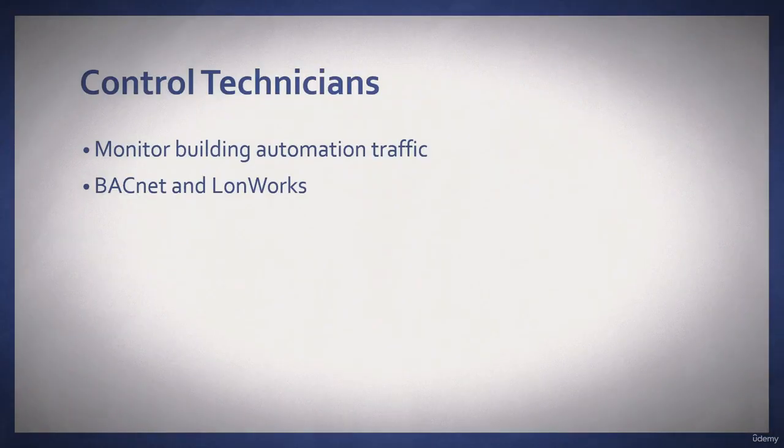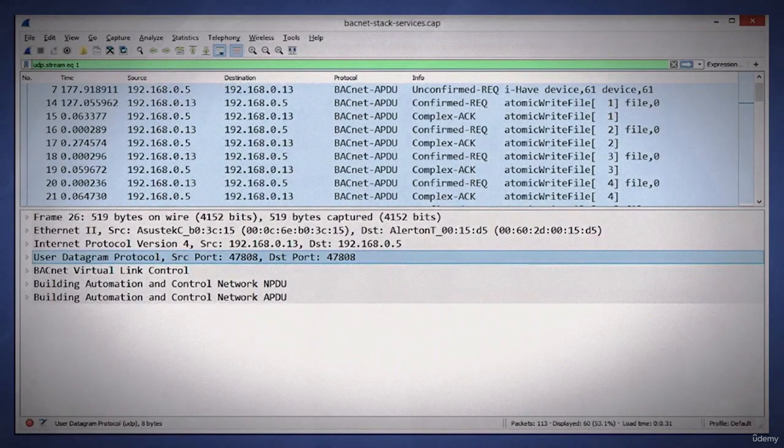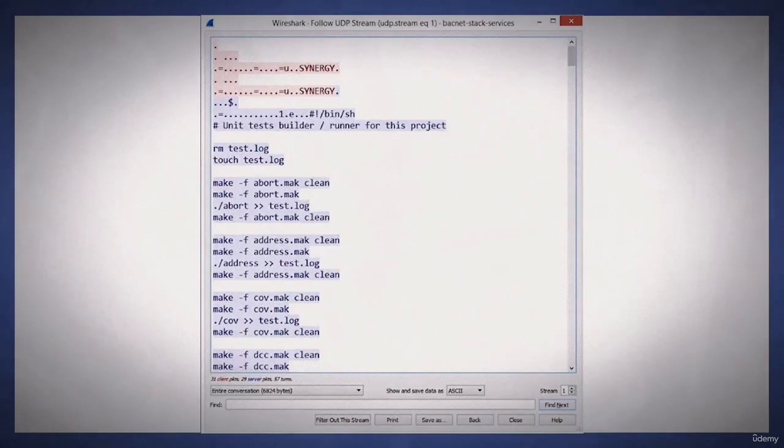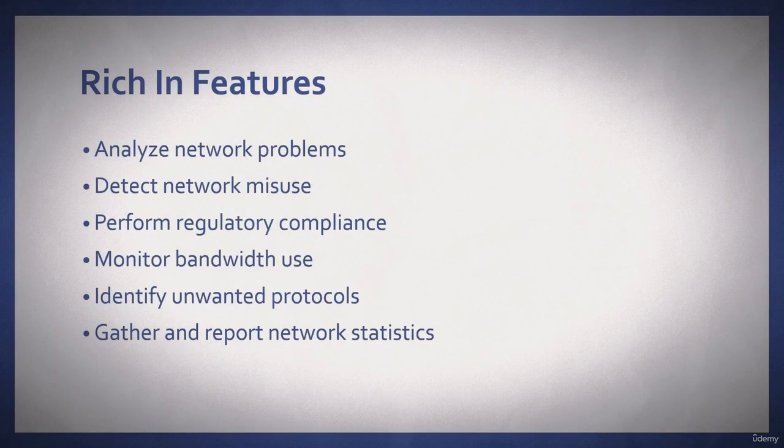With the proliferation and expansion of smart buildings, controls technicians will find packet analysis invaluable as they can monitor traffic used for building automation using BACnet or LonWorks. For example, we see here BACnet stack services, and in this exchange, the control technicians might bring up a flow graph, and here we can make sure that we are communicating with the correct host. The technician can then possibly follow either a UDP or TCP stream to see if the correct commands are at play.